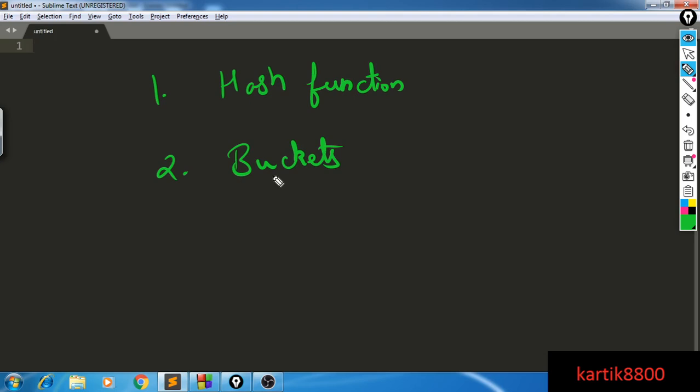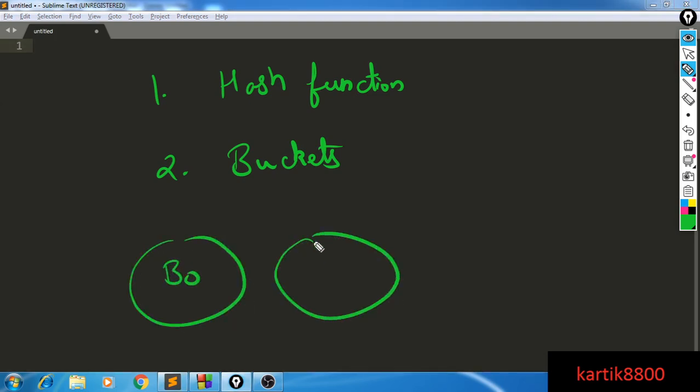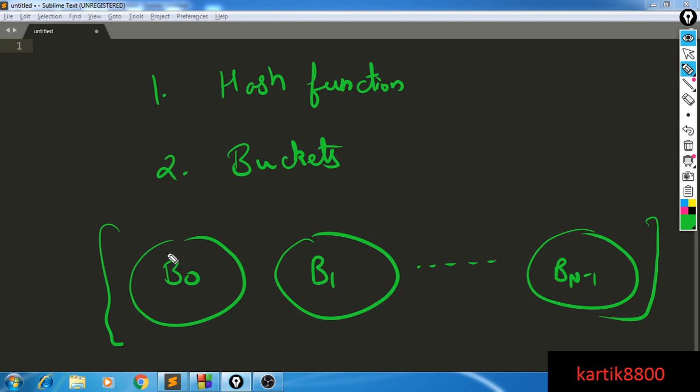Okay. So let's say that this is bucket number 0, bucket number 1, so on till bucket number n-1. Okay. Assume that this is a data structure that we are going to design. These are buckets. They are numbered from 0 to n-1, and I have n buckets. As we saw in the challenge problem, we had n minus 1 integers or boolean variables which said yes or no. Let's see how these buckets will be used through the help of this hash function.